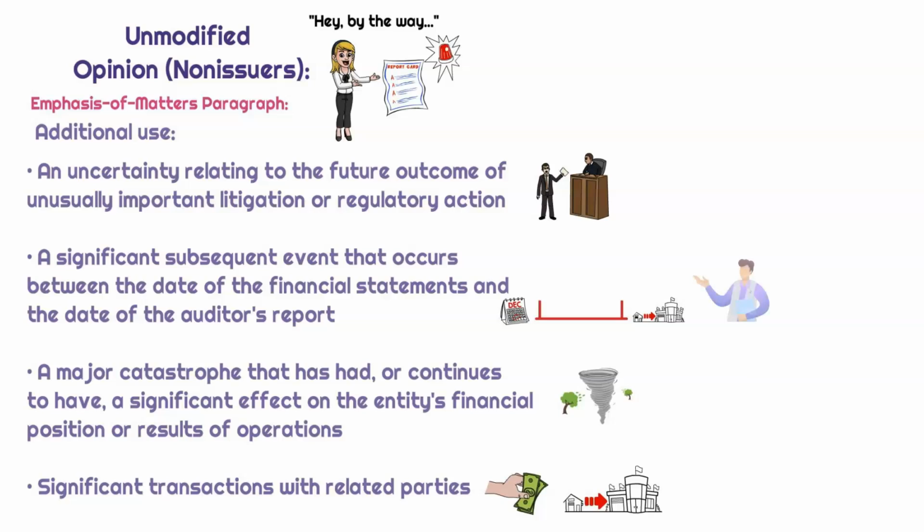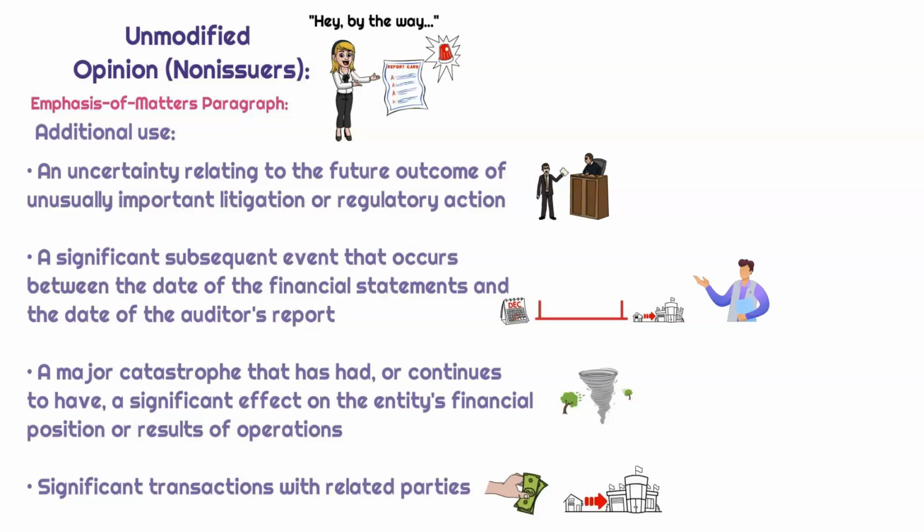A significant subsequent event that occurs between the date of the financial statements and the date of the auditor's report. Right, let's say that the auditor, Detective Lucy, has come to her opinion, and she came to it as of the December 31st balance sheet date. But something happened in January before the audit report was released to financial statement readers. Okay, so something significant that is subsequent to the balance sheet date came to her attention.